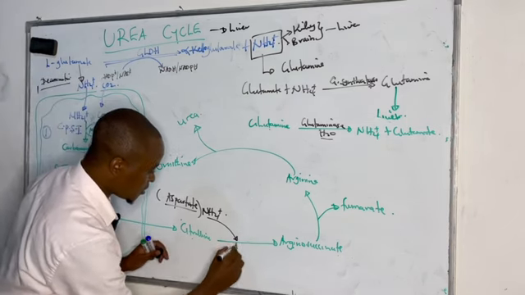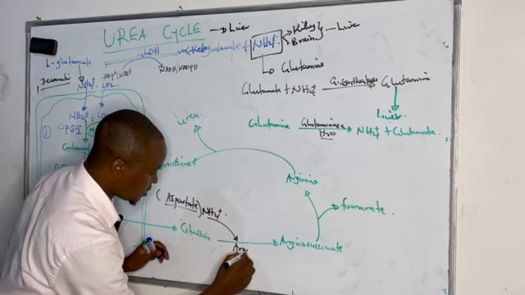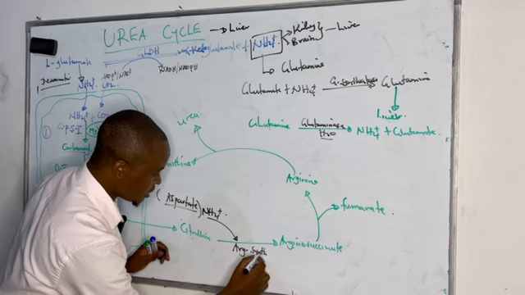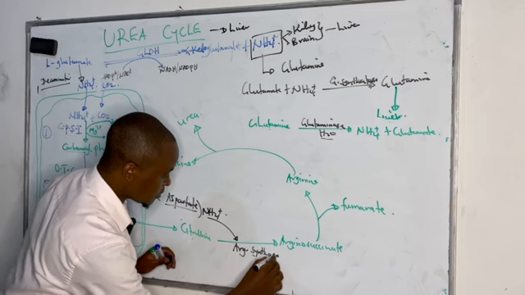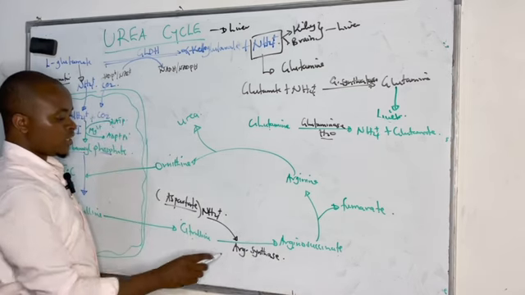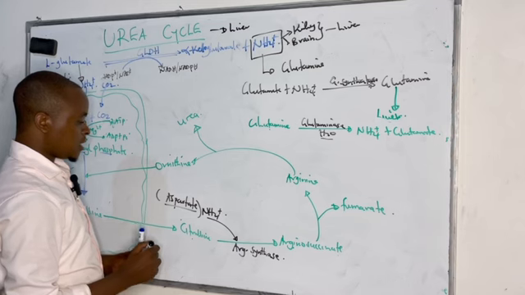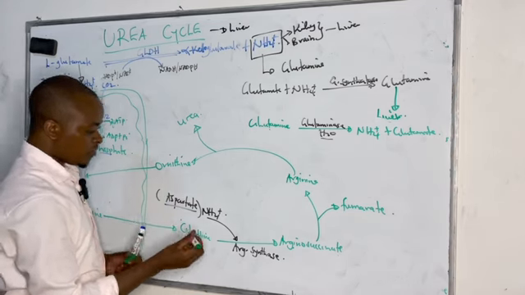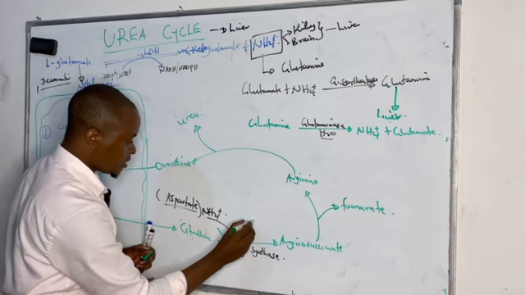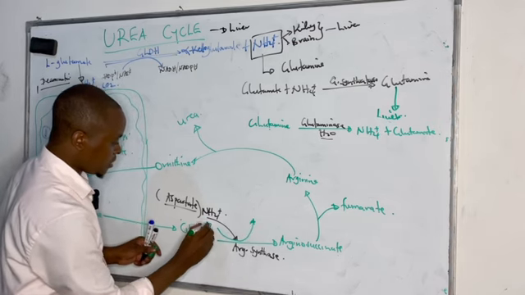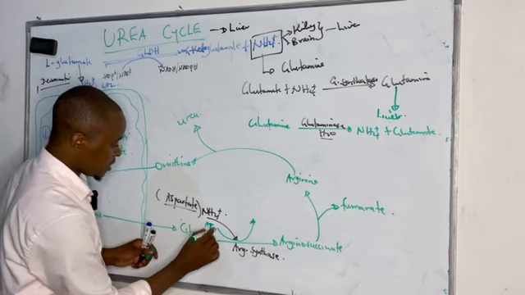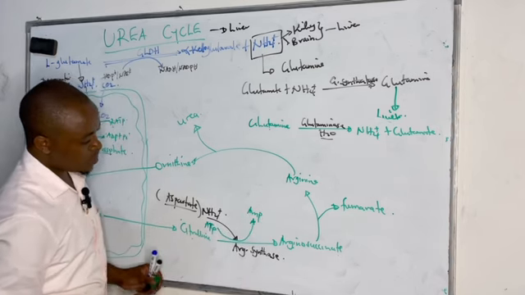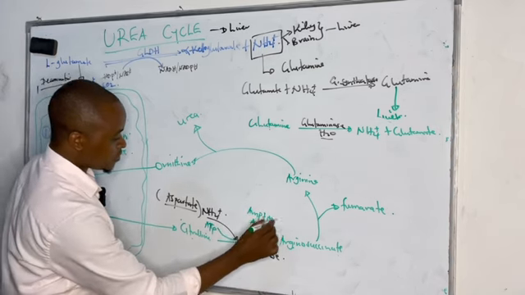in the presence of an enzyme known as argininosuccinate synthetase, or we can call it synthase, whereby argininosuccinate synthase catalyzes or adds the amine group, involving hydrolysis of ATP, whereby ATP is being hydrolyzed to form AMP plus the pyrophosphate.